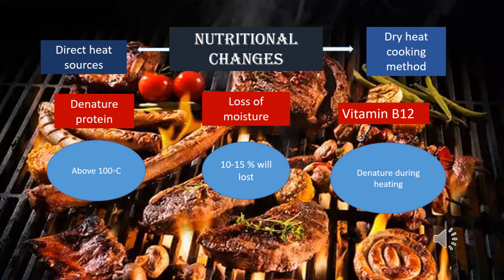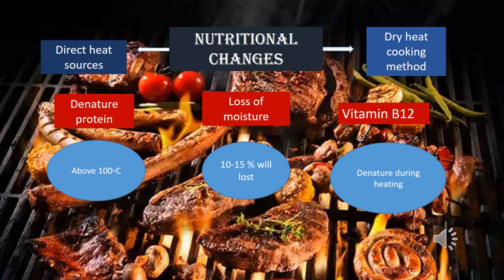So now we go through to the nutritional changes during grilling. Grilling uses a dry heat cooking method and direct heat sources. When the heat is applied to the meat, it will change the nutrition of the meat. First is denatured protein. When the heat is in direct contact with the meat, it will denature the protein. Why? When the temperature of the grill during grilling is above 100 degrees C, the protein will denature. As we know, raw meat has 19% protein.